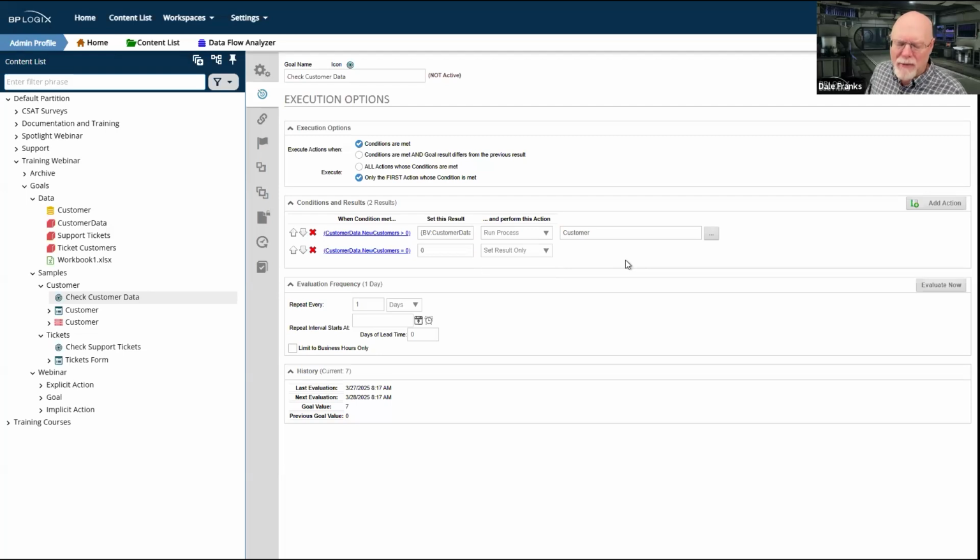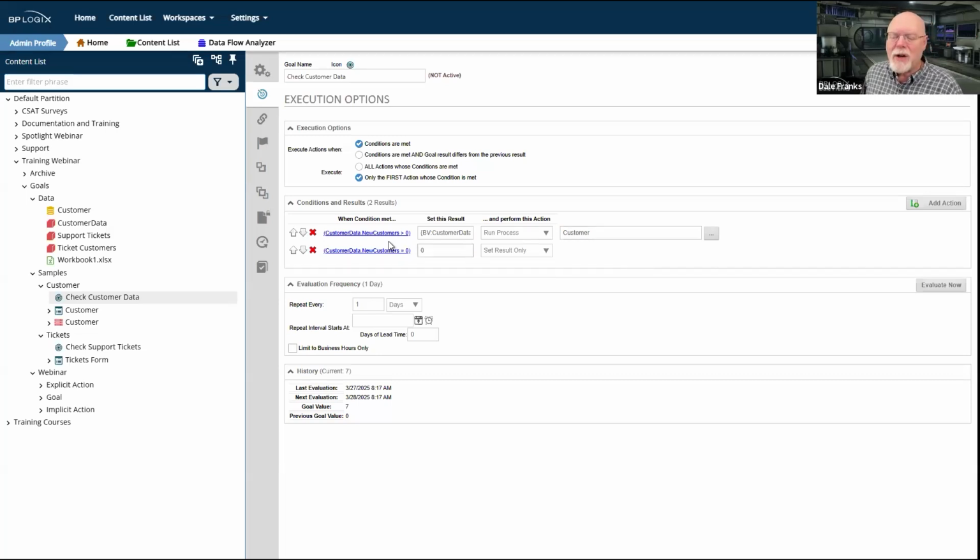I think in another context I've demonstrated a goal before where I kick off a process to process invoices. And so it just runs a knowledge view that kicks off a process for each row in the knowledge view. In this case, I'm kicking off the process directly.